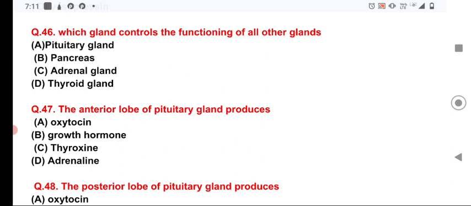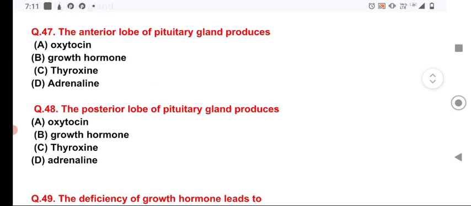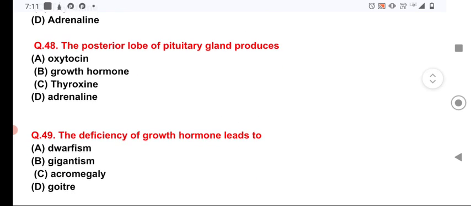This hormone is shortly known as GH or somatotropic hormone STH. Now the question number 48, the posterior lobe of the pituitary gland produces two types of hormone. One is oxytocin and the other is vasopressin or ADH. Here the option number A is the correct answer for the question number 48.